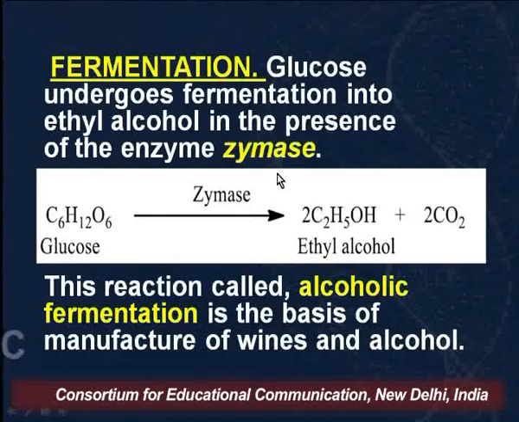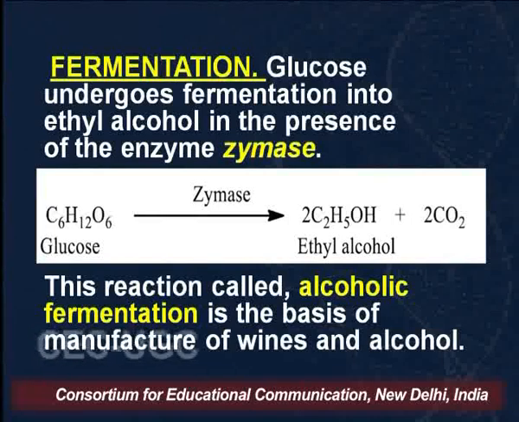Now, the last reaction which is of interest is that glucose can undergo fermentation into ethyl alcohol in presence of the enzyme zymase. And when we carry out the fermentation of glucose with enzyme zymase, we get ethyl alcohol and carbon dioxide, and this reaction is known as alcoholic fermentation, and this is the basis for preparation of wines and alcohols.